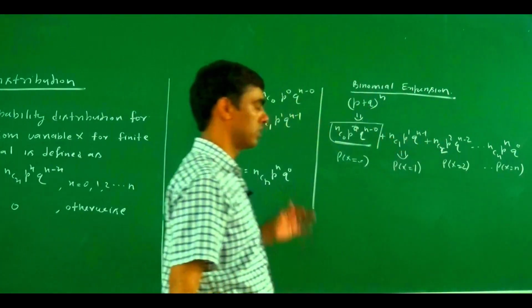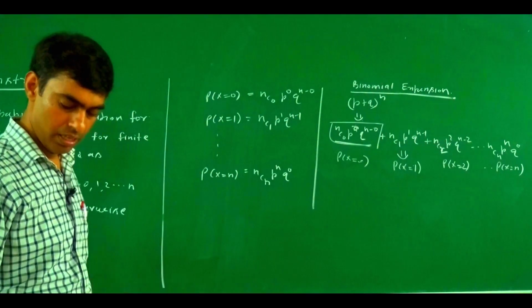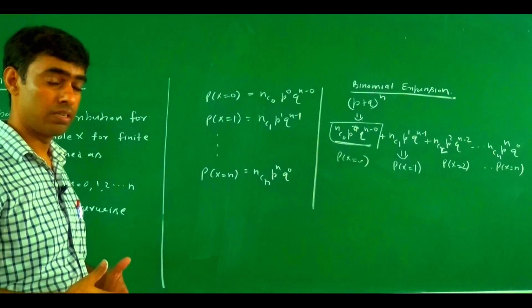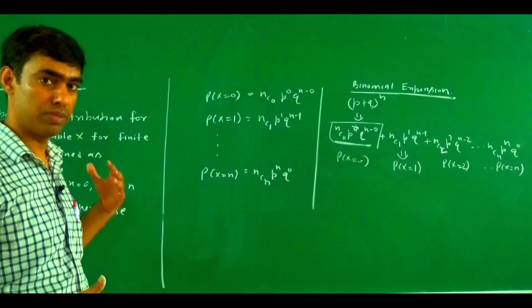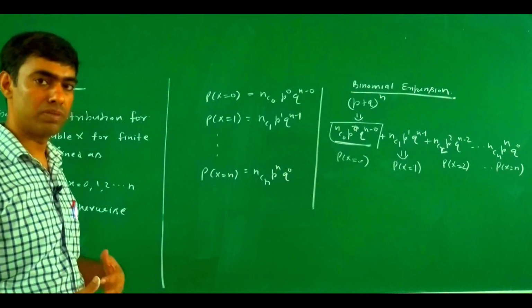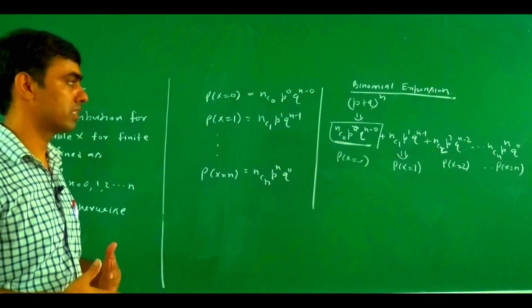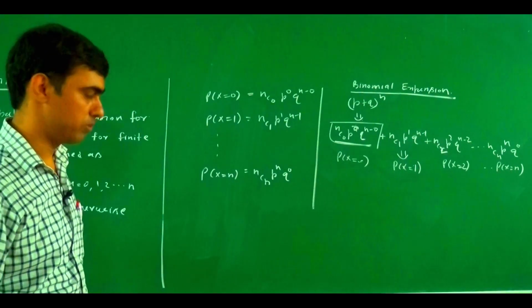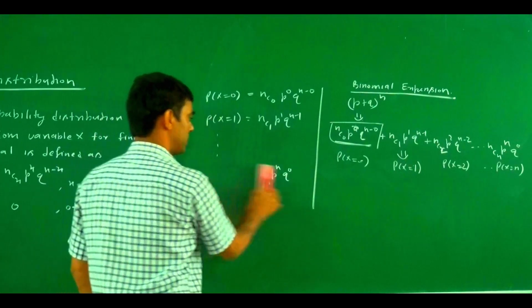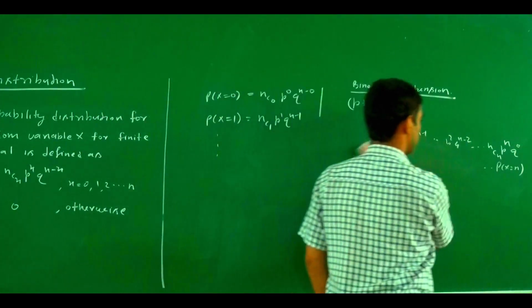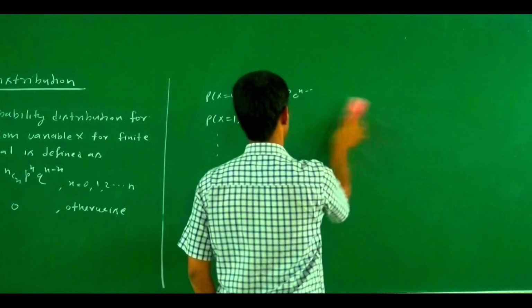So this one is a Bernoulli experiment, and after the Bernoulli experiment we define the probability mass function, which is why this one is called binomial distribution. Now let us try to solve some numerical examples based on the binomial distribution.